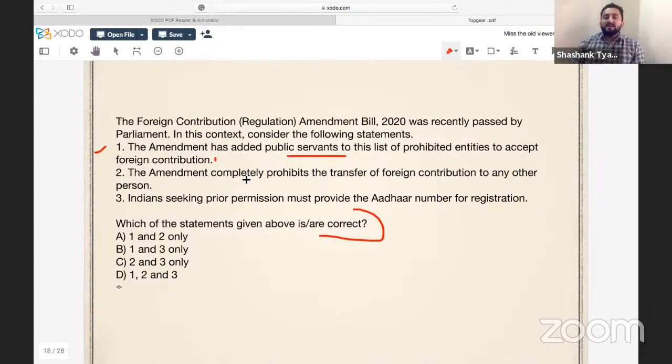So what government did as of now, government has said that there will be a separate FCRA account. First of all, you cannot take foreign contribution in current account, saving account, NRO account, NRE account. There will be a separate FCRA account. And the fun part is this FCRA account should be in the SBI branch of Delhi.